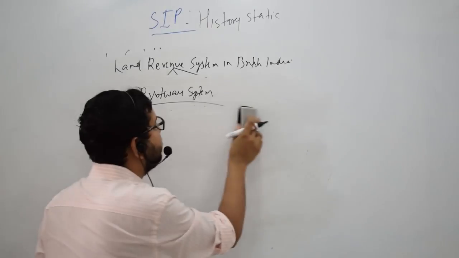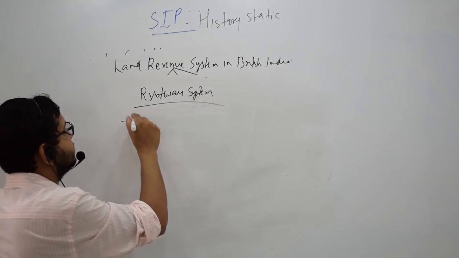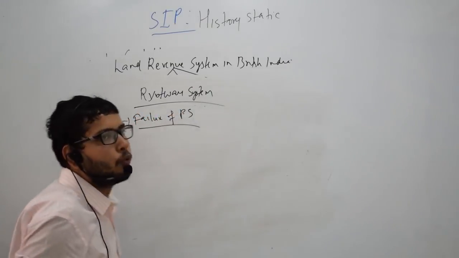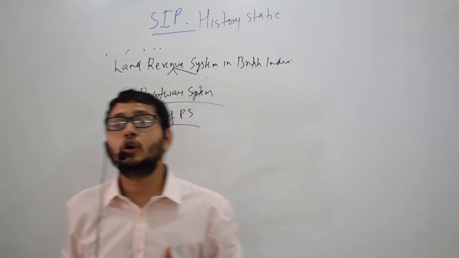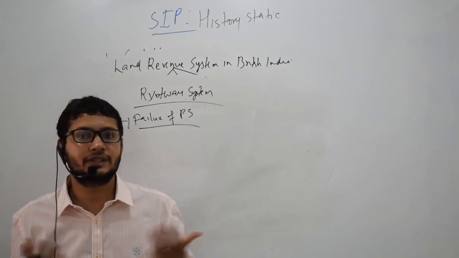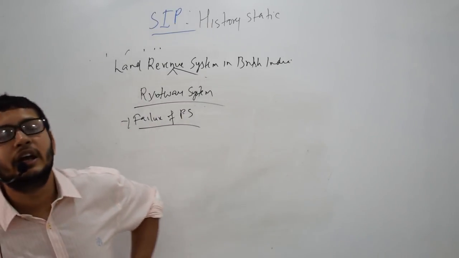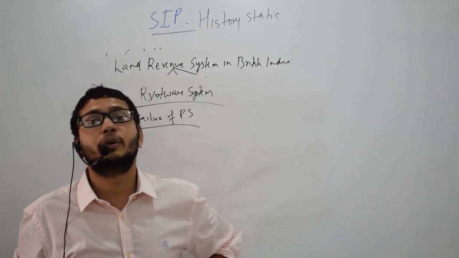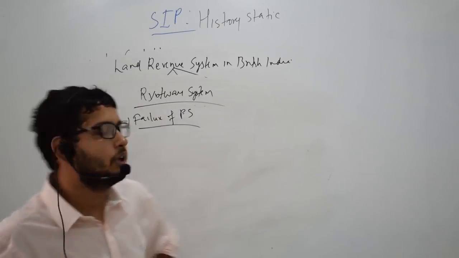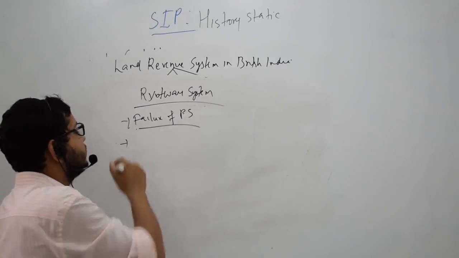Firstly, the failure of the permanent settlement was the most important reason behind this. The British government did not get adequate revenue because the revenue was fixed till eternity. It created havoc in the countryside of India. It led to a number of anguished jamidars who were evicted. So they thought that they would not extend the system to the other parts of the country.